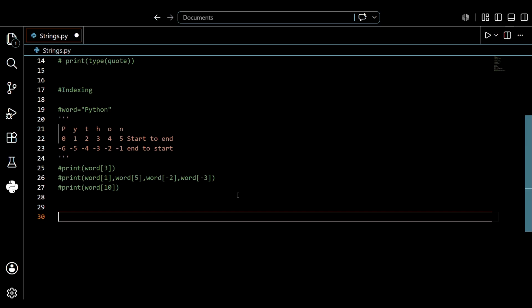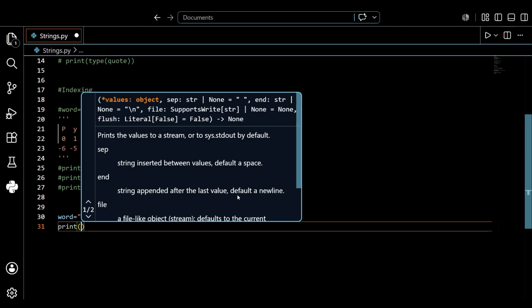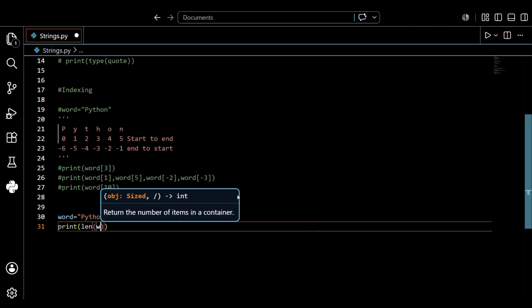Like that, how many characters are stored in a single string. Just create one variable, word is equal to "Python programming". After that, print and use one keyword, guys, that is length of word.